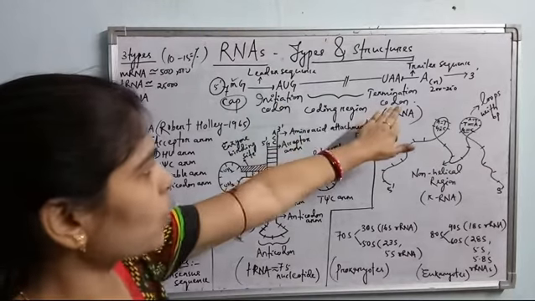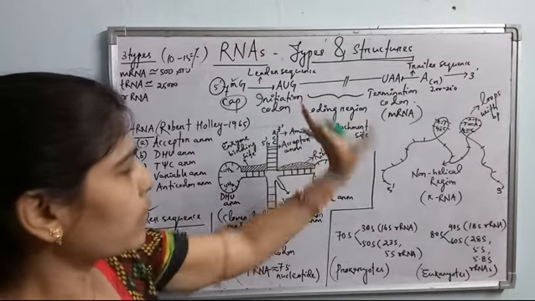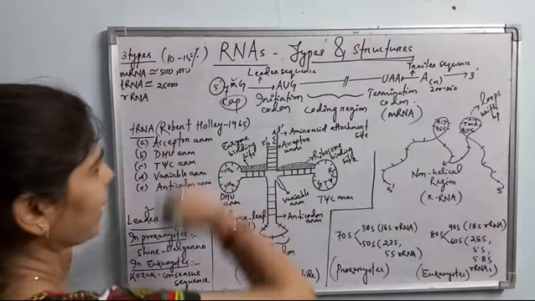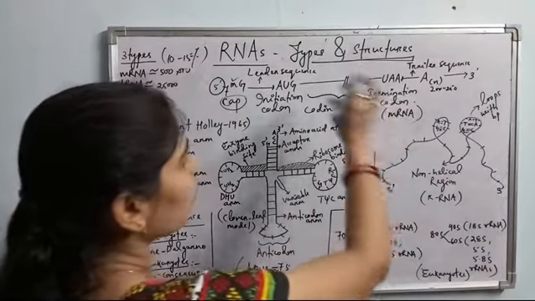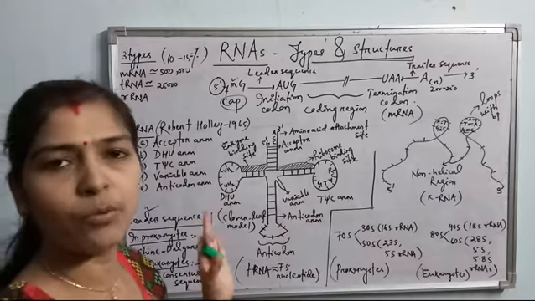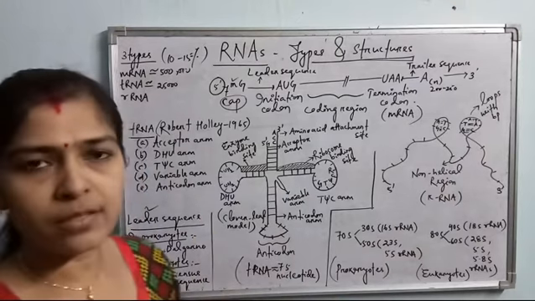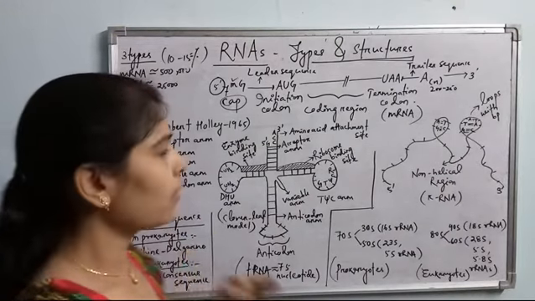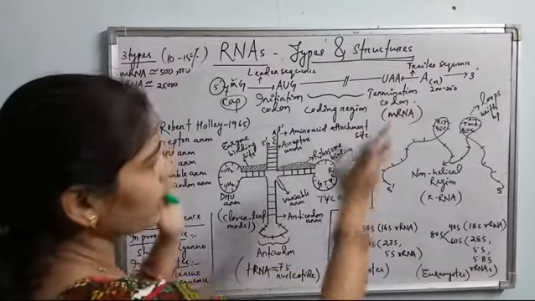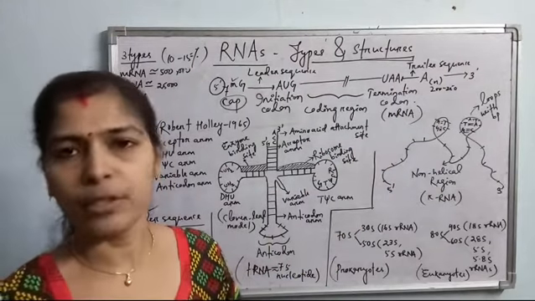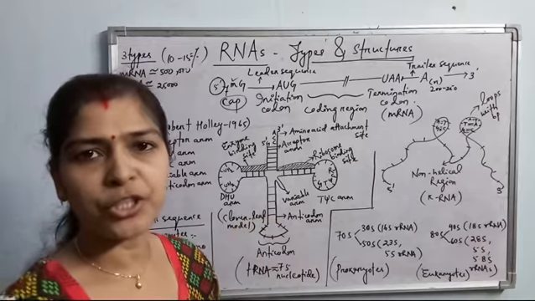Initiation codon, termination codon, and between them the coding region is there. Then it is 5' capped, 3' tailed, and the non-coding sequences or introns are removed during post-transcriptional modification or processing, that is called splicing. Then this mRNA is ready to move to the cytoplasm for protein synthesis. So this is about the structure of mRNA.